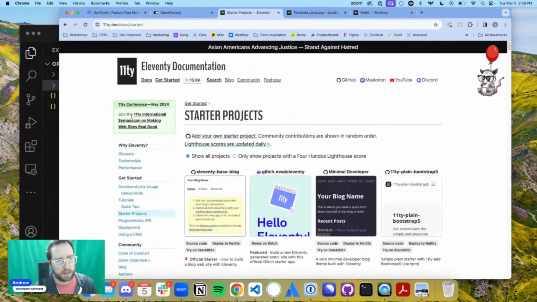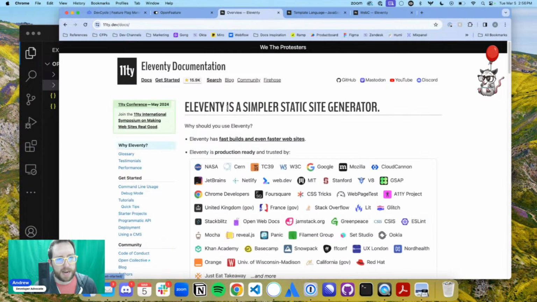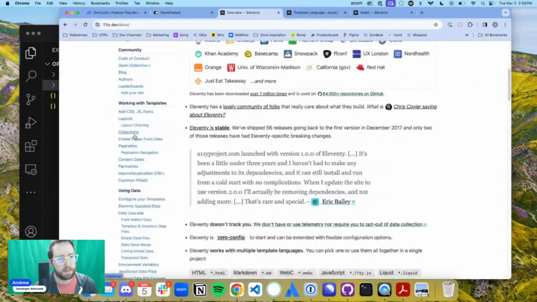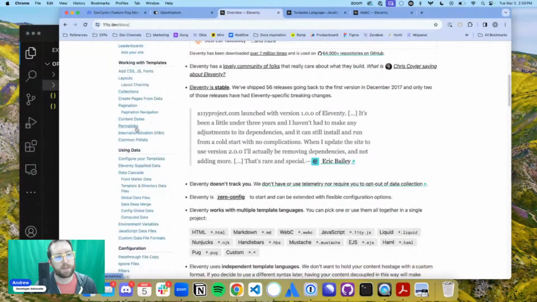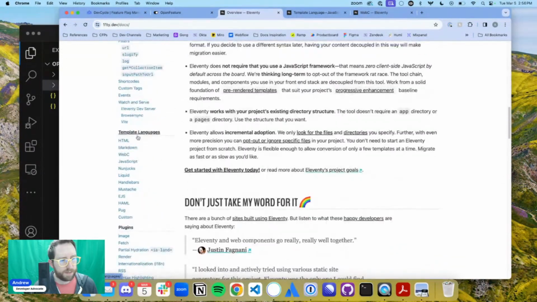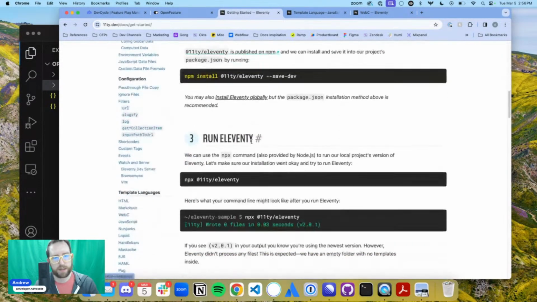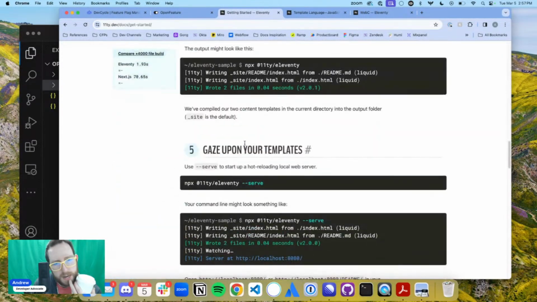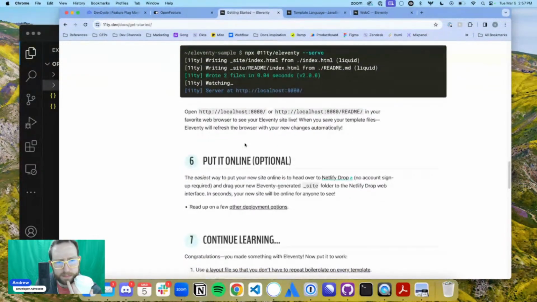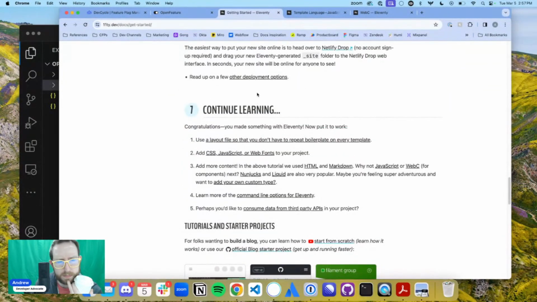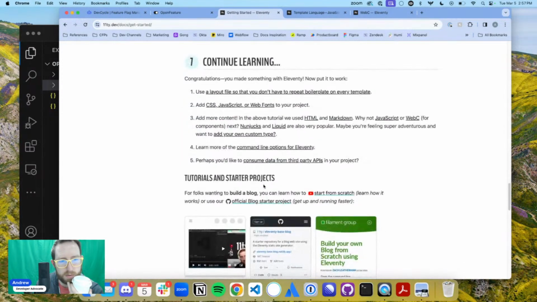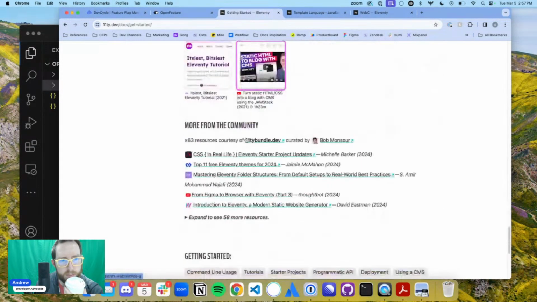Starter project is basically setting up the Eleventy file itself that tells Eleventy how to work. It's funny they don't show it in their documents. Okay, so getting started, fair enough, you don't actually need that to get started, but layout file, JavaScript, web fonts, add to your project, learn more about command, consume data, tutorials and starter projects, CSS in real life.